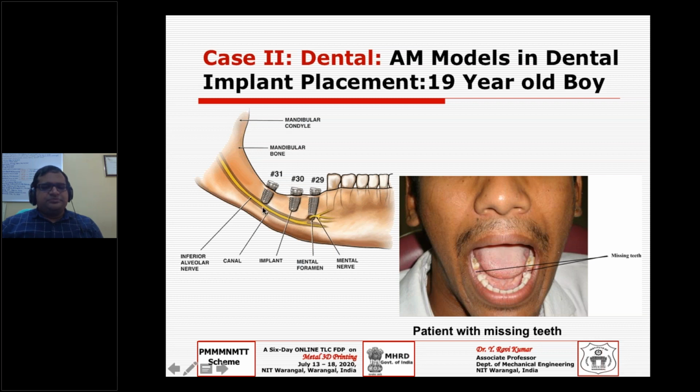Ultimately, there is a mental curve here, the mental nerve or mental foramen, which we need to take care of, and this is the condyle portion. Mandible is the lower jaw, as we discussed. But the idea here is how 3D printing is coming to the rescue.